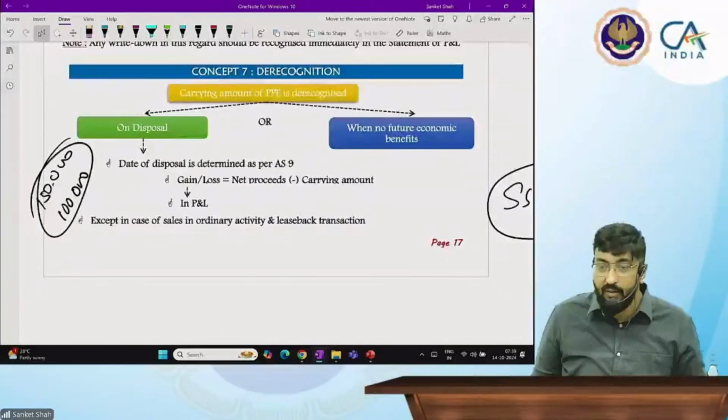Okay, sir. This put to use and available for use, there is a time gap, no? Can you explain that time gap, sir? Put to use and available for use, some time gap will be there, no?